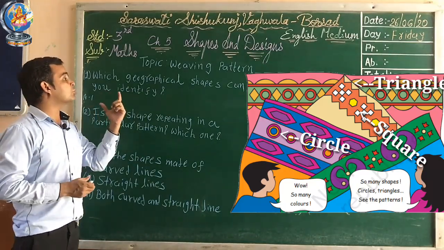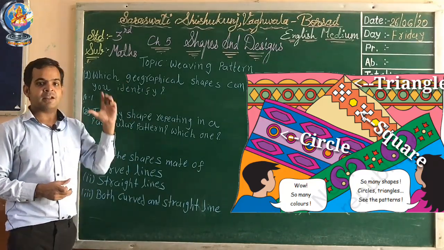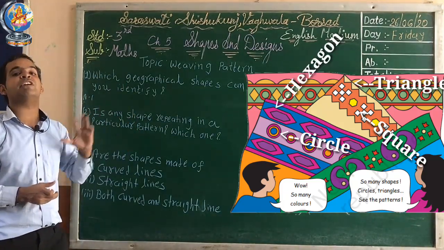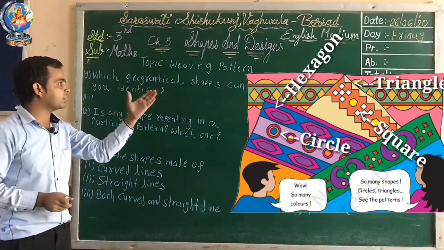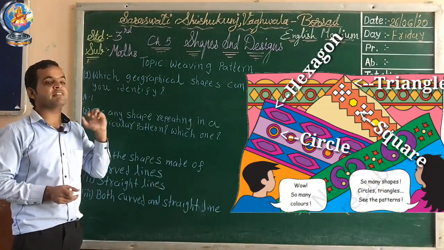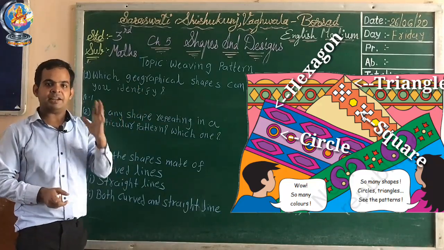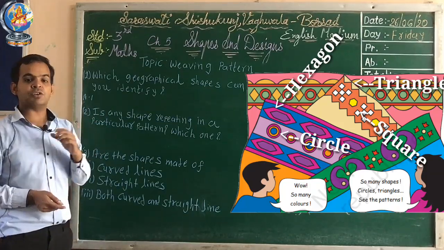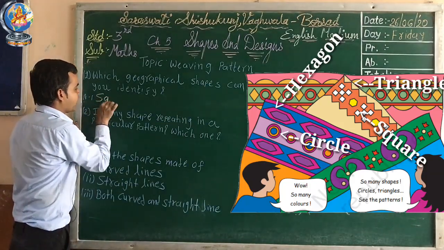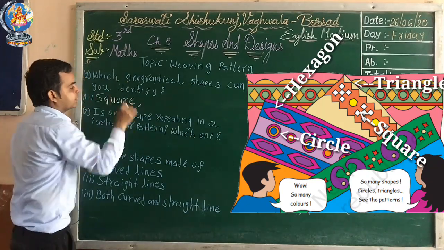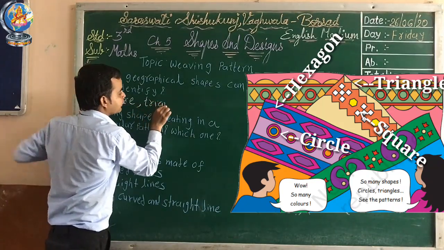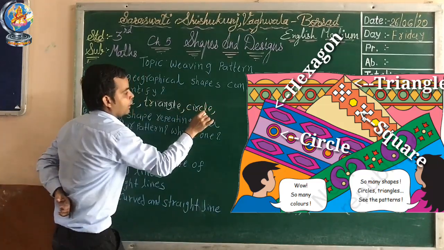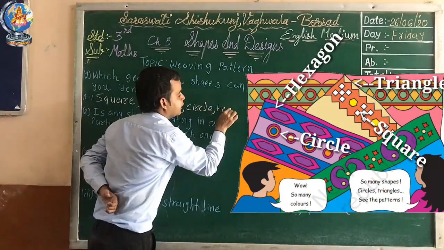And if you notice one new shape for you, a shape that has 6 sides. A shape that has 6 sides, and this shape name we call hexagon. If you notice the picture, there is one shape given, hexagon. Okay, now so what is our answer? Which geometrical shapes can you identify? So here our answer is square, then triangle, then circle and hexagon.